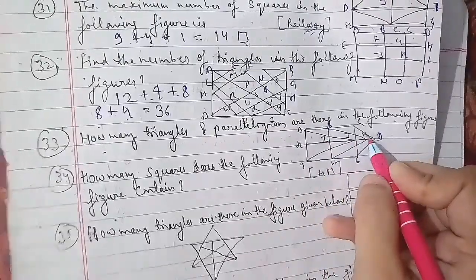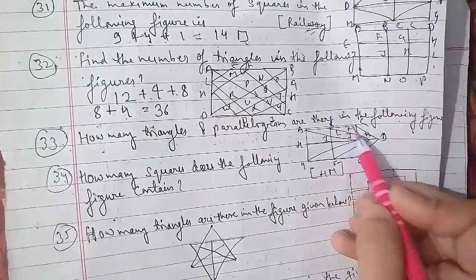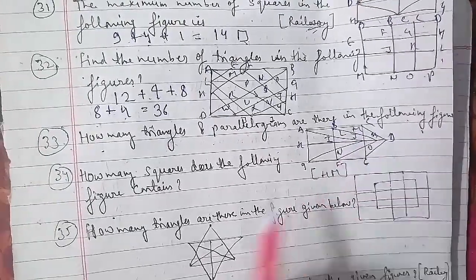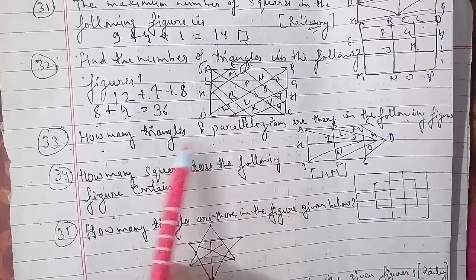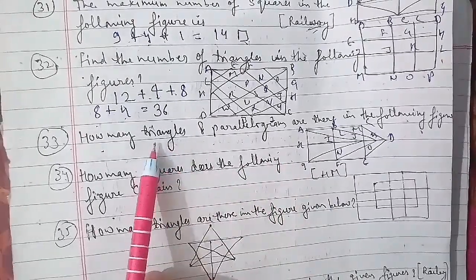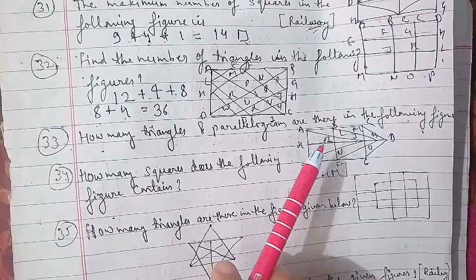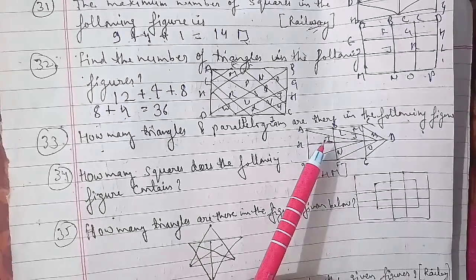So 8 plus 6, and triangles composed of 3 components are BIK and FIK, that is plus 2. Triangles composed of 4 components are AGJ and CDE, that is your 2. The only triangle composed of 6 components is BFK, so that is 1. So it is 8 plus 6 plus 2 plus 2 plus 1, which equals 19 triangles in the figure.